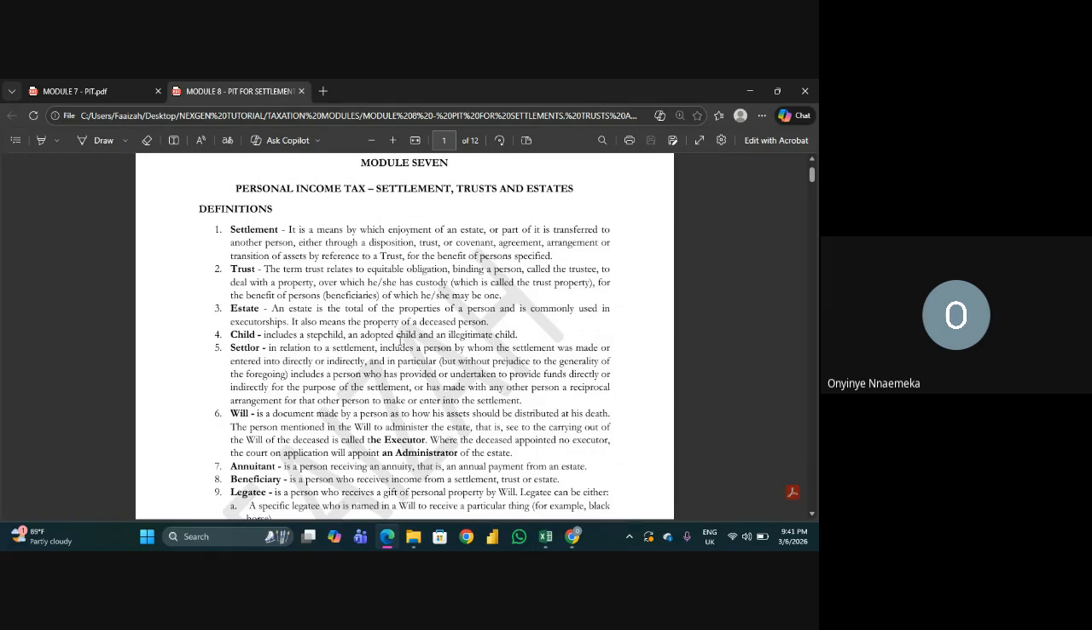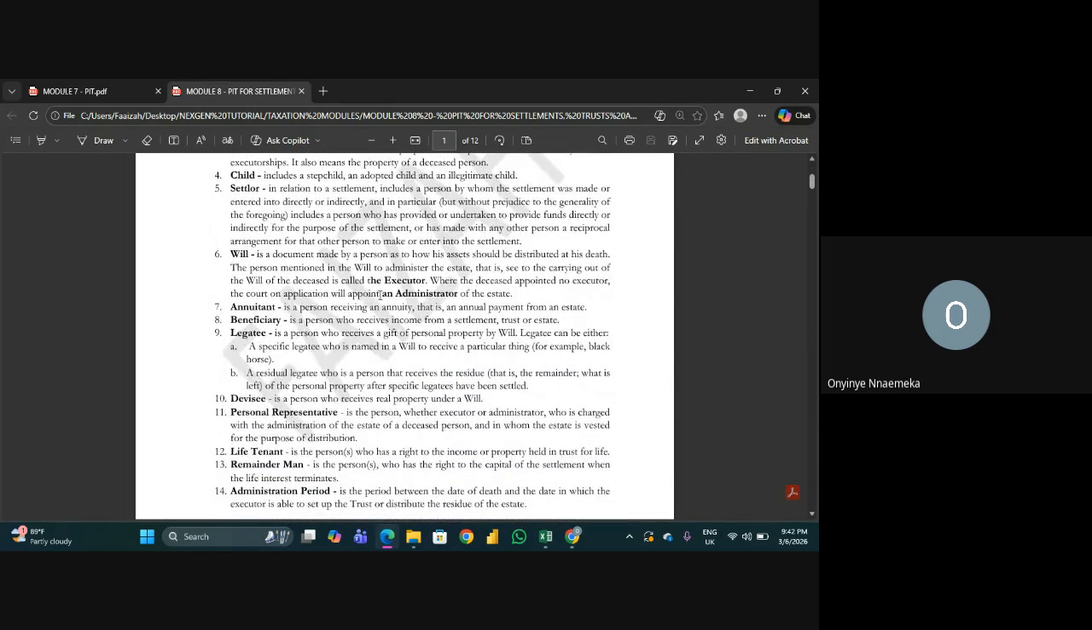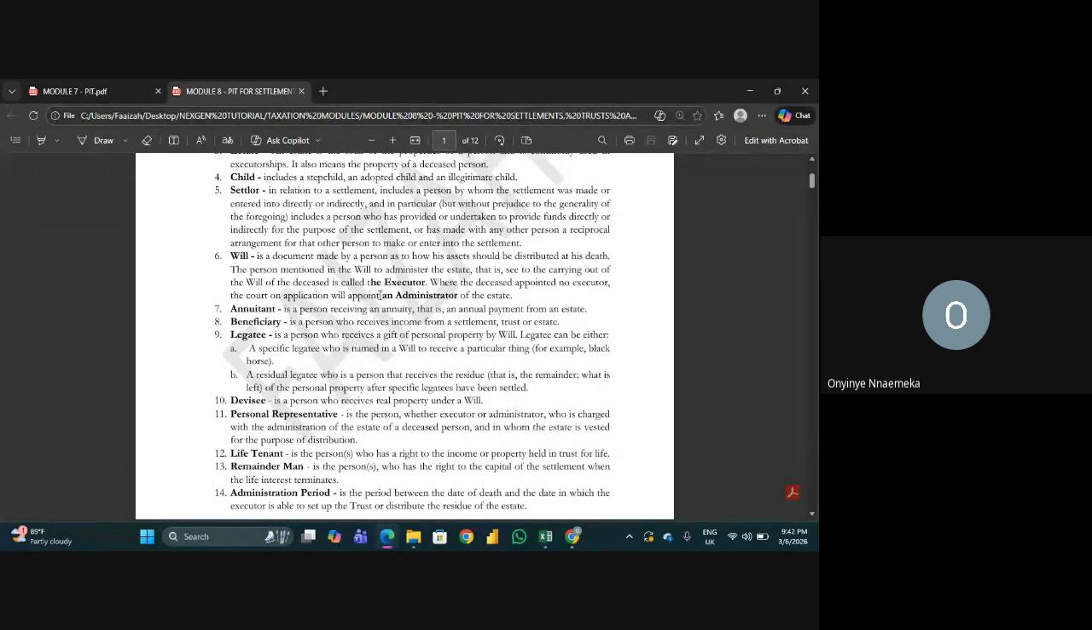Settlor is a person by whom the settlement was made or entered into directly or indirectly, and in particular includes a person that has provided or undertaken to provide funds directly or indirectly for the purpose of the settlement. So, simply put, the settlor is just the owner of the trust. In the example that I've been citing, I am the settlor, because I'm the owner of the trust. I'm the one that decided to transfer the enjoyment of my rental income to my children. So I'm the settlor.